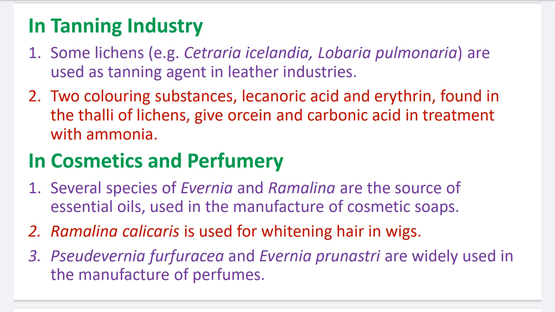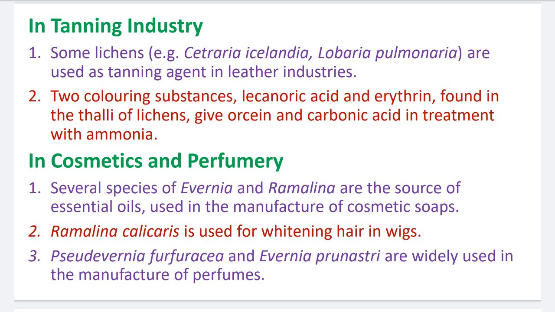Number 2. Two coloring substances, lecanoic acid and erythrin, found in the thallus of the lichens, give orcin and carbonic acid in treatment of ammonia. Okay. So these two substances are used as coloring substances in the leather industries. In cosmetics and perfumery. Number 1. Several species of Evernia and Ramalina are the source of essential oils used in the manufacture of cosmetic soaps.